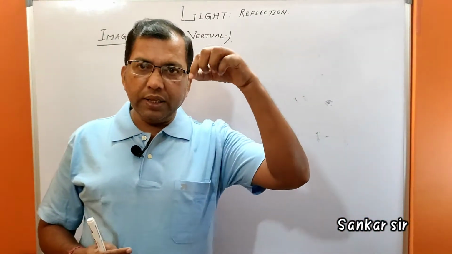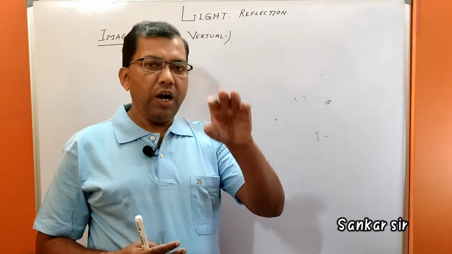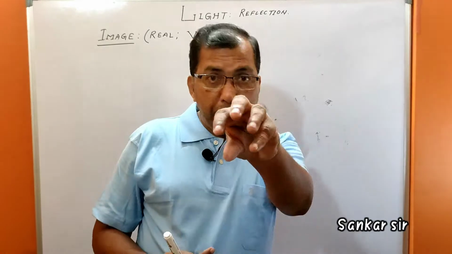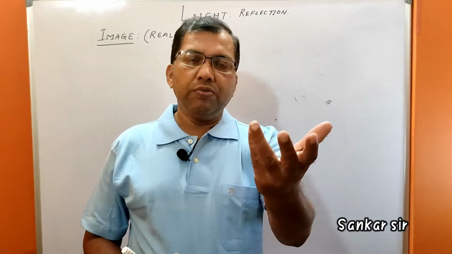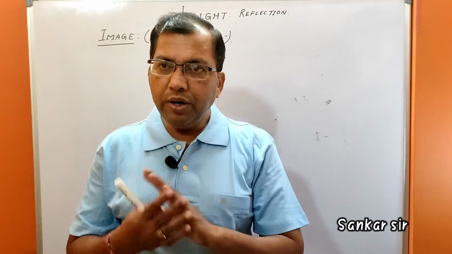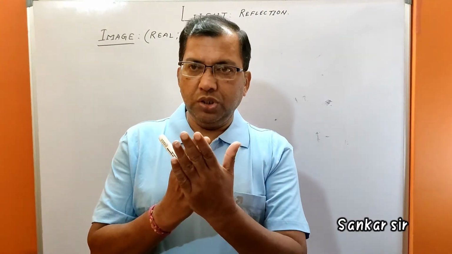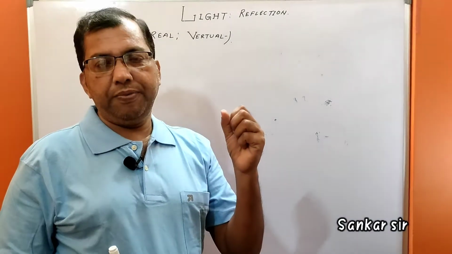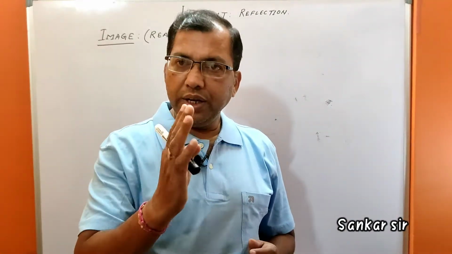But when rays of light after reflection from a mirror only appear to meet, a virtual image is formed. A virtual image can only be seen through a mirror but cannot be obtained on a screen.